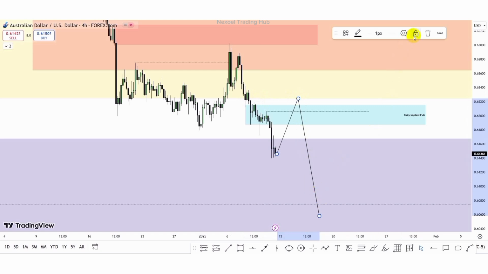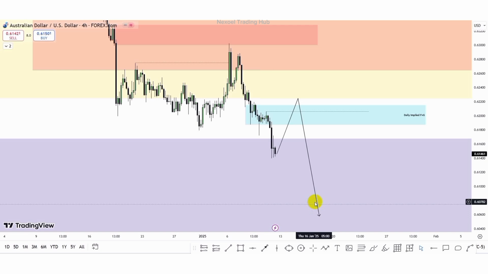So we just have to keep an eye to see the price reaction within these zones, and then we can frame our bearish continuation to the downside, targeting the mean threshold of the weekly order block. Then we can consider either price is going to continue bearish, or we're going to start seeing reaction at that weekly order block to go bullish. But this is my expectation for the AUDUSD pair. So let's also check out the NZDUSD pair.